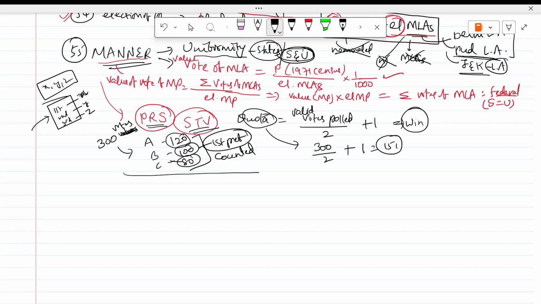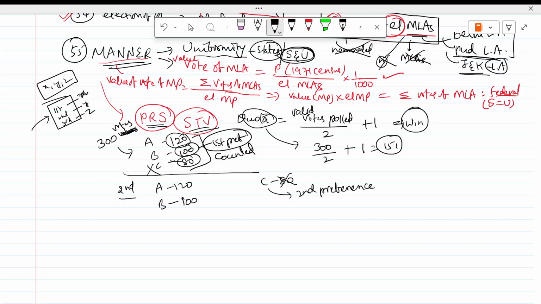So then what happens? Then the second round. In the second round, whoever got the least votes will be removed. A has 120, B has 100, and C got 80 votes, so C is cancelled. Now we will take the second preferences of C's votes.